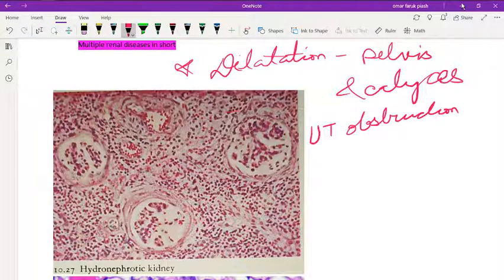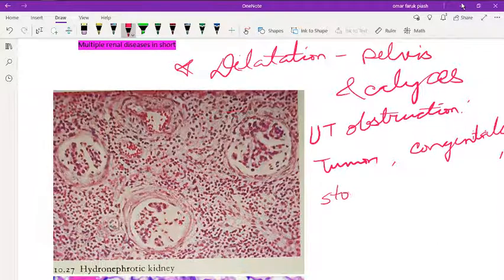Urinary tract obstruction by a tumor, congenitally, or by some stone which may obstruct the urinary tract. It may be due to BPH. Severe BPH can obstruct the urinary tract, and also injury to the ureter. These are the causes of urinary tract obstruction.